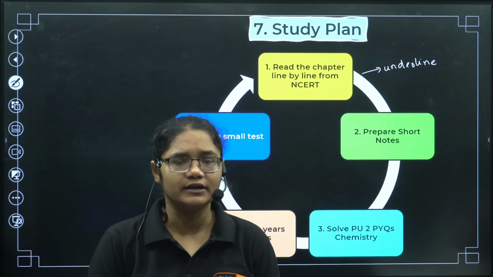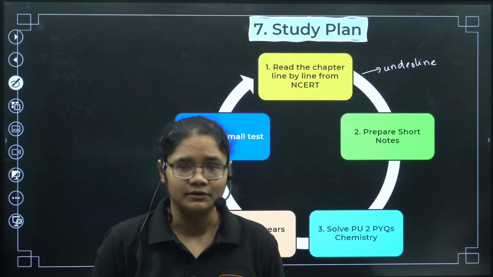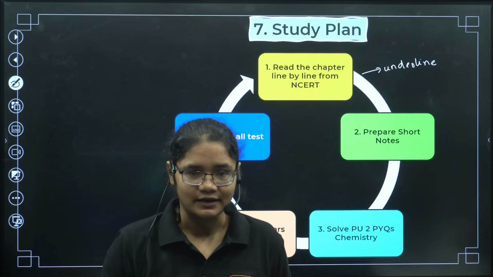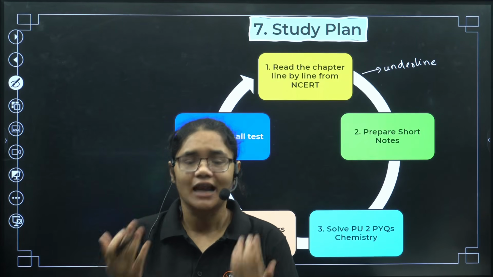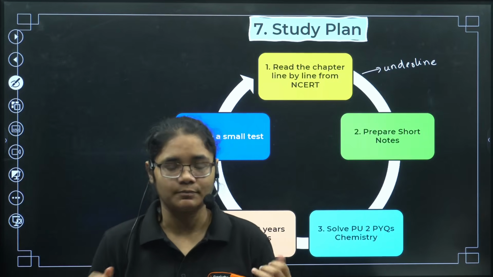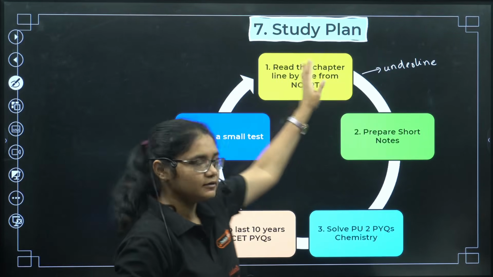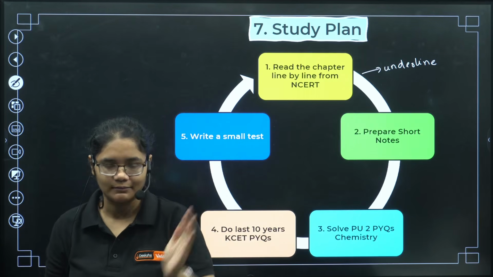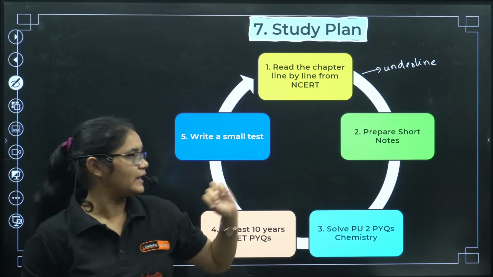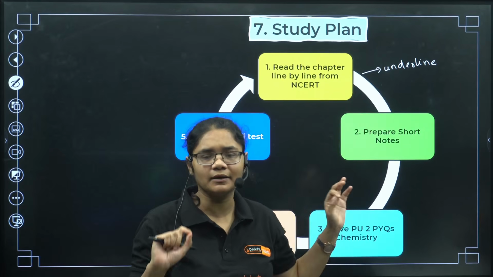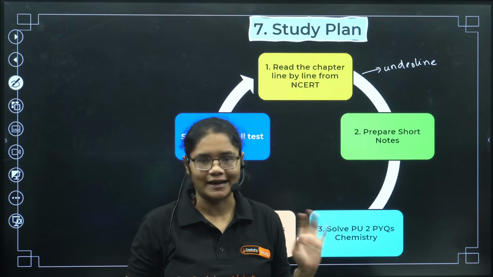Because you haven't solved any question, you don't know from where the questions will be asked. If your teacher tells, that is fine. But if you're doing self-study, or if your classes have not yet started and you want to start your preparation right now, just read the NCERT first, one time completely. When you read the second time, whatever you feel might be important, keep underlining it.